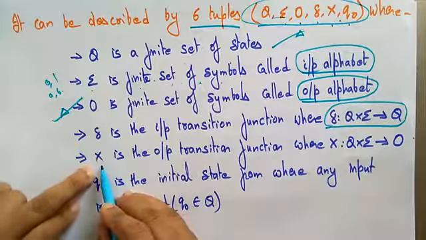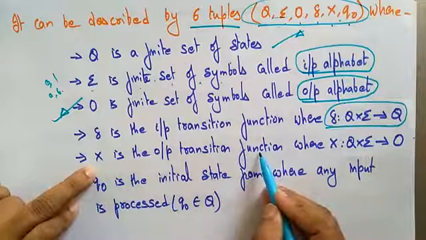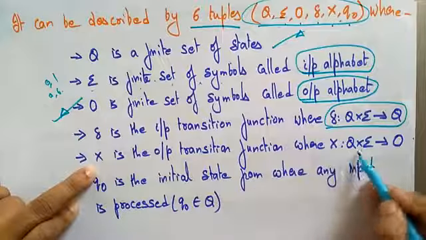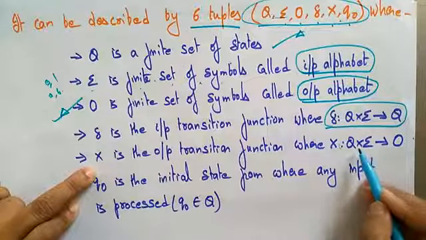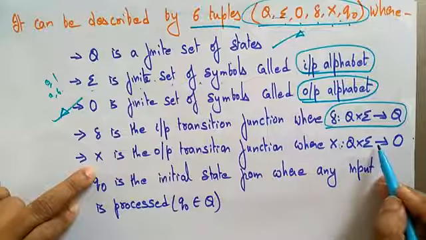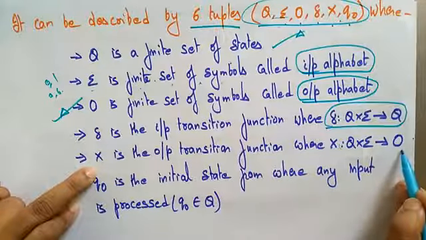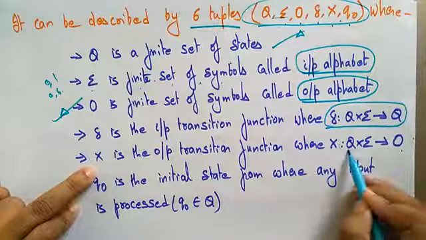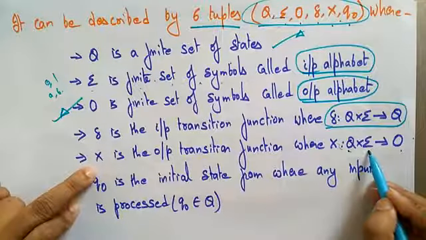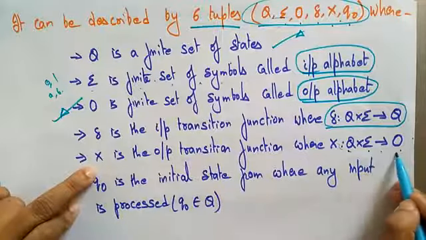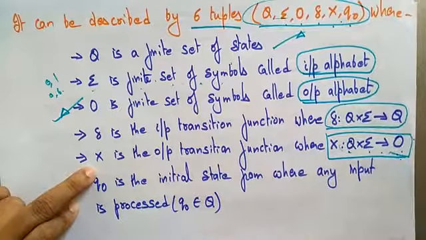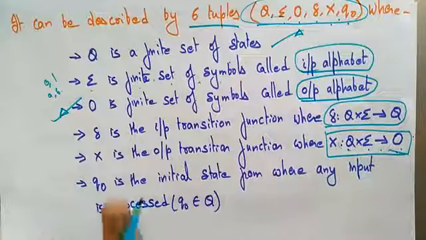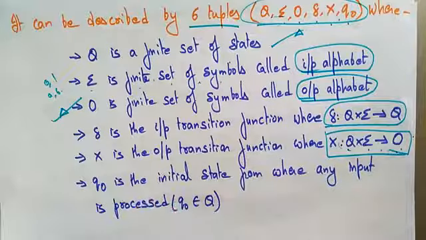Coming to X, it is the output transition function, where the current state with any input alphabet gives the output alphabet. The current state with any input alphabet leads to the output alphabet. So rather than final states, here in the Mealy machine and Moore machine, you don't have final states.